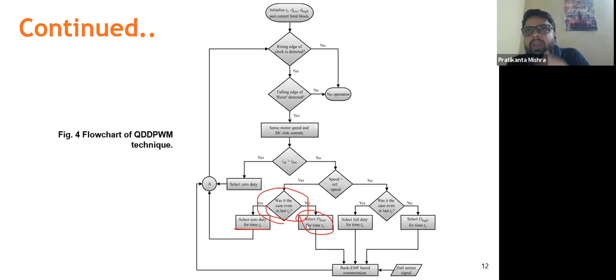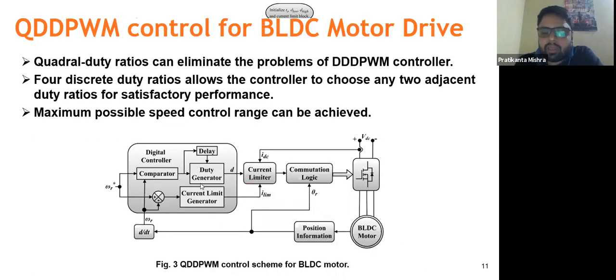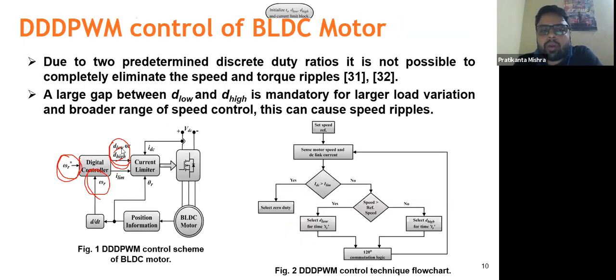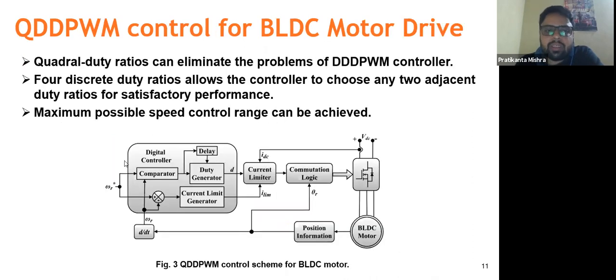So this will have a gradual increment and decrement in the speed. Like in the previous case, all of a sudden we were just using D low and D high. But in this case, this thing won't happen. Suppose this is the reference speed, we'll be gradually moving from the low side to the higher side.